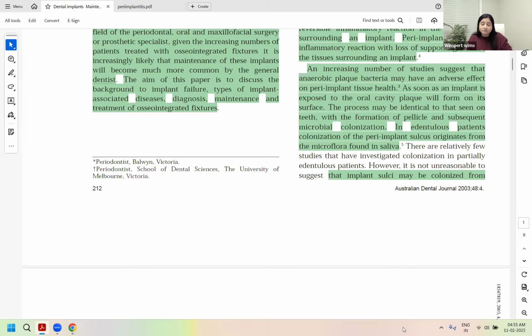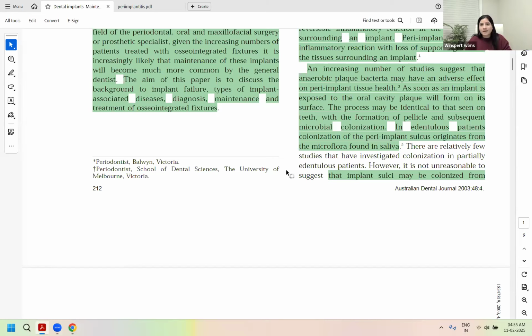So sometimes when you don't have a previous record and there is no horizontal bone loss, you can't tell what the previous level of the bone was and what the level is now. In that case, if you see a clear-cut vertical loss of bone around the implant, that is also an indicator of a failing implant or peri-implantitis, right? Where the osseointegration is getting lost.